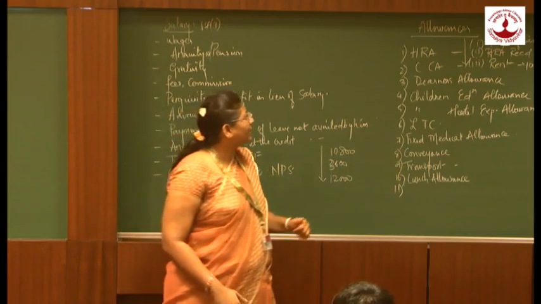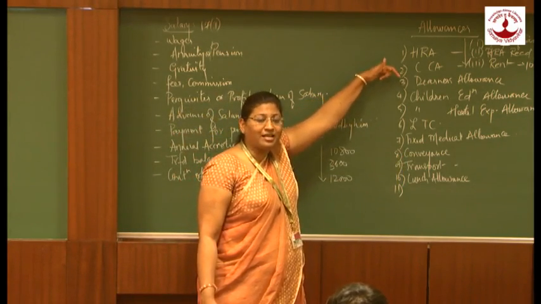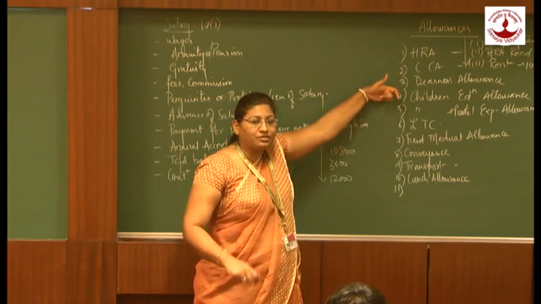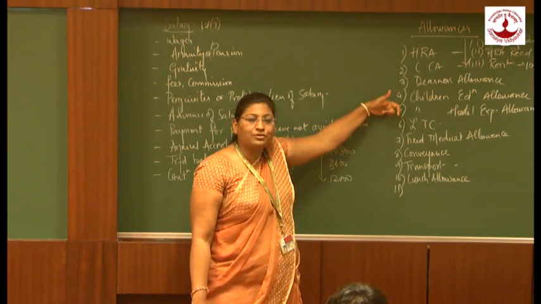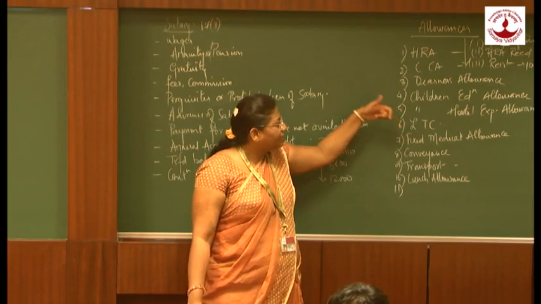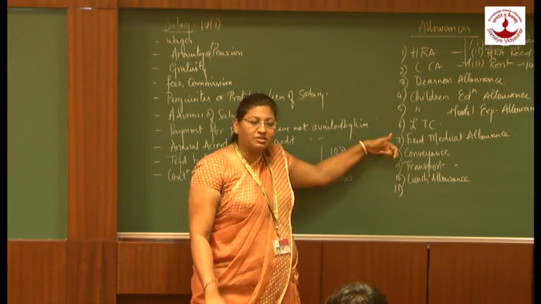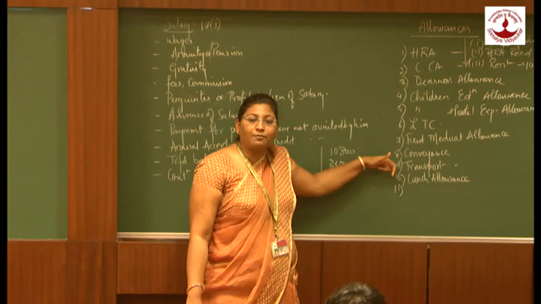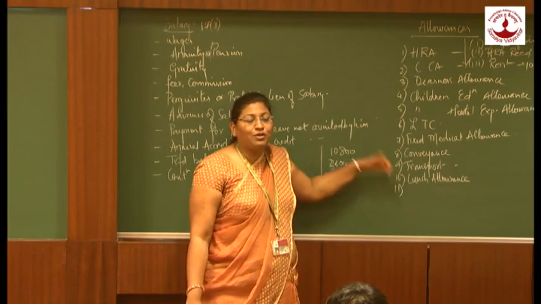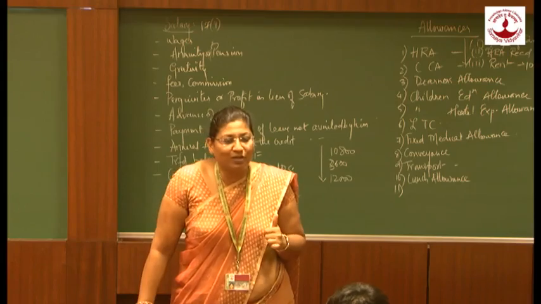So in a gist, we can say HRA is exempted as per the limits, CCA is fully taxable, DA is fully taxable, children education allowance exempted up to certain limit, children postal expenditure allowance exempted up to certain limit, LTC exempted up to certain limit, fixed medical allowance fully taxable, conveyance allowance exempted up to certain limit, transport allowance exempted up to 800 rupees per month, lunch allowance fully taxable, uniform washing allowance exempted up to certain limit, tiffin allowance fully taxable.